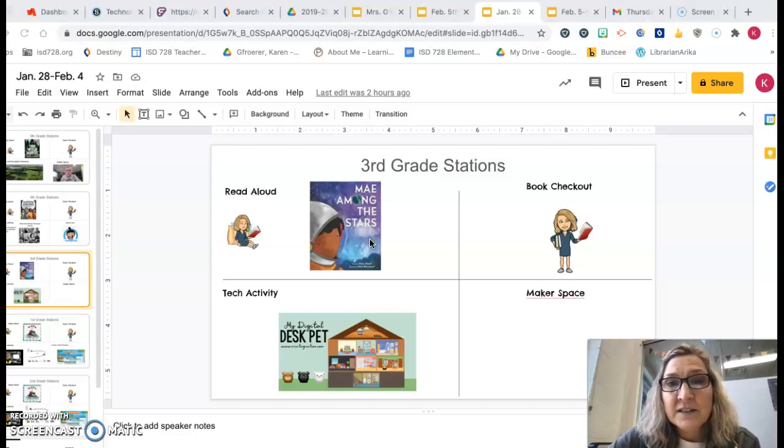Then our tech activity is we're going to be learning about Google Slides. Some of you may have started some Google Slides. Maybe you've never done them. So we're going to start them together this week.